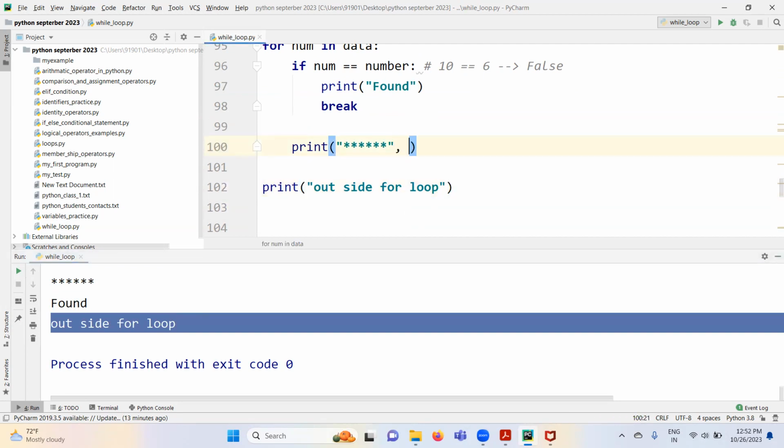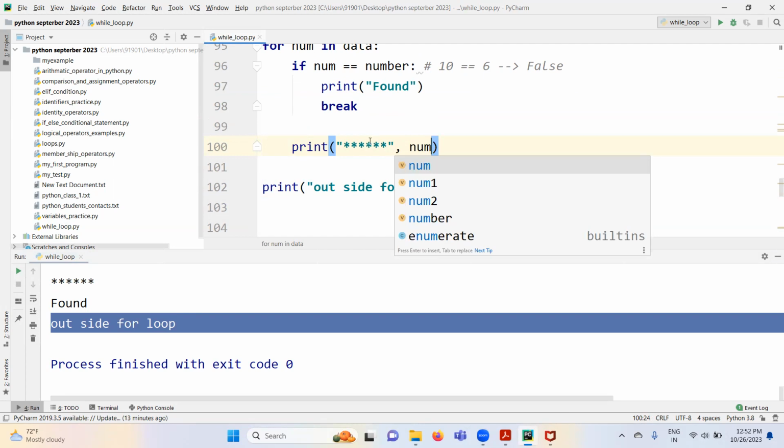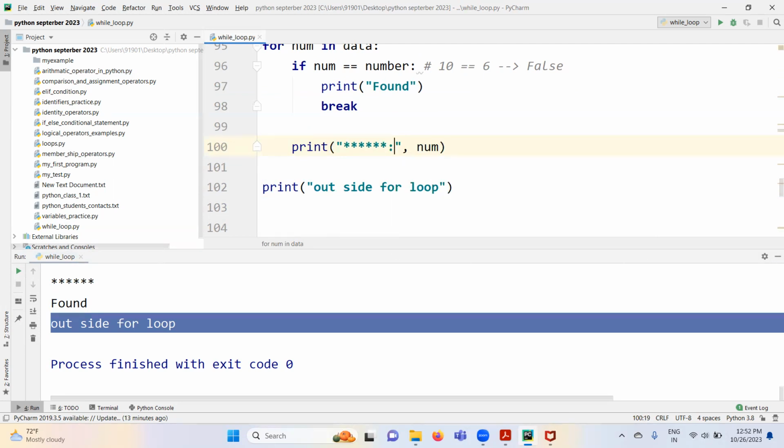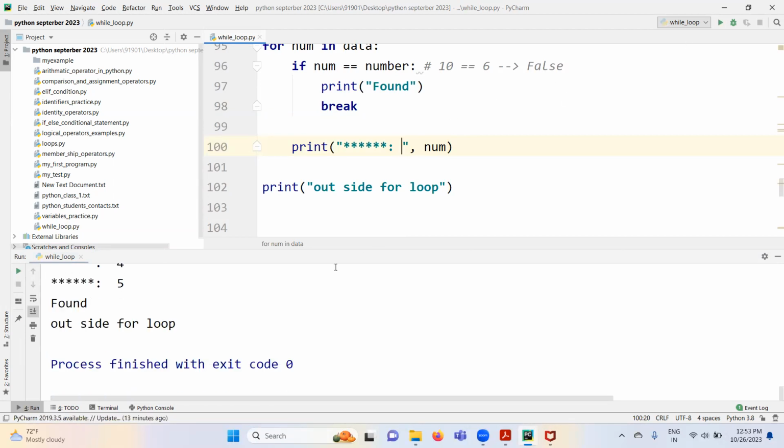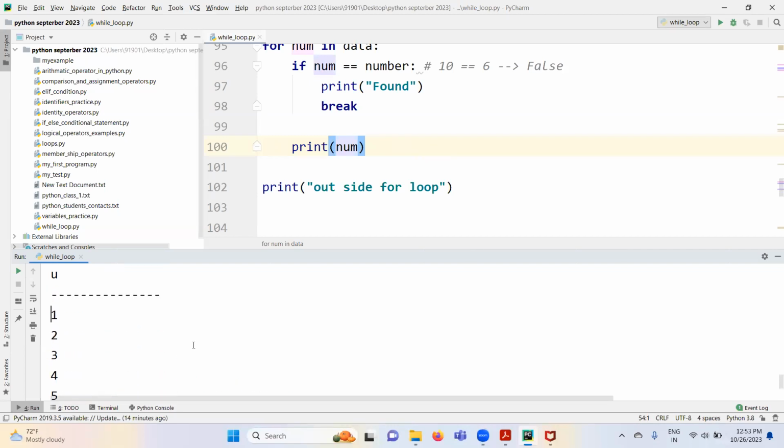Let me print num also, guys, for your understanding. Here, let me remove this. This is also, I think, creating confusion for you. Just to print the number, that's it. Here, 1, 2, 3, 4.